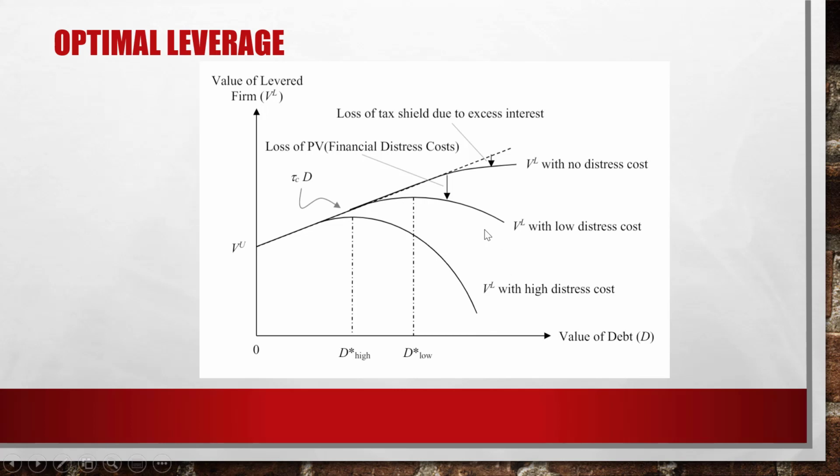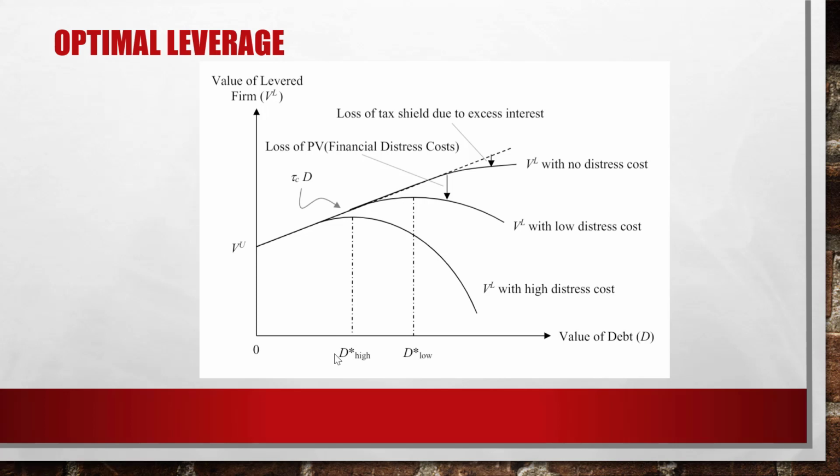However, both the probability of default and the present value of financial distress cost increase as the debt level rises. You see that? When the debt level becomes sufficiently high, the increase of the present value of the interest tax shield is exactly offset by the increase of the present value of financial distress cost. At this debt level, which is denoted by D star, the firm value is maximized.